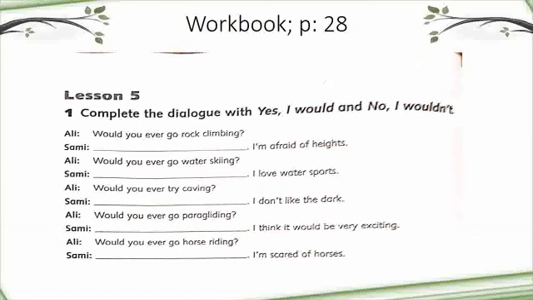You have to look at each sentence. Maybe he says I love. If he says I love, okay, so he would say I would. If he says I don't like or I don't love, so the answer would be I wouldn't. Okay, this is your homework on workbook page 28.